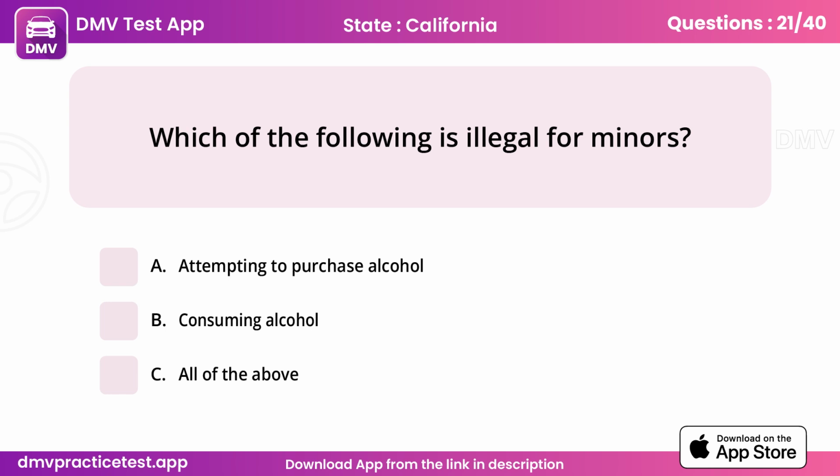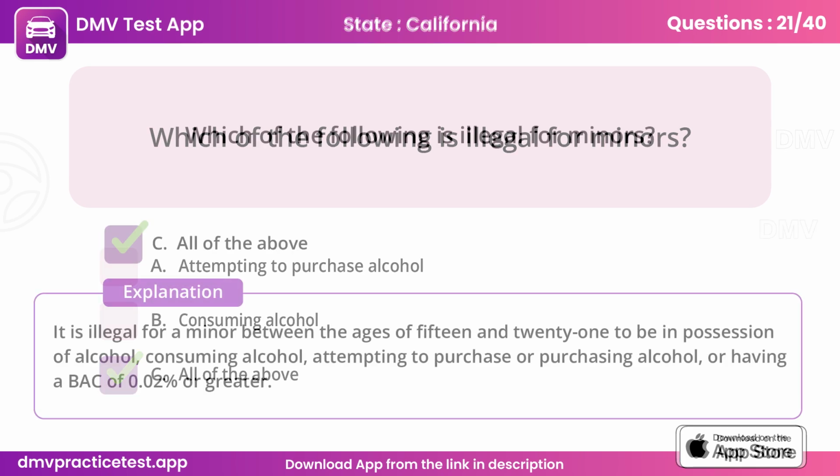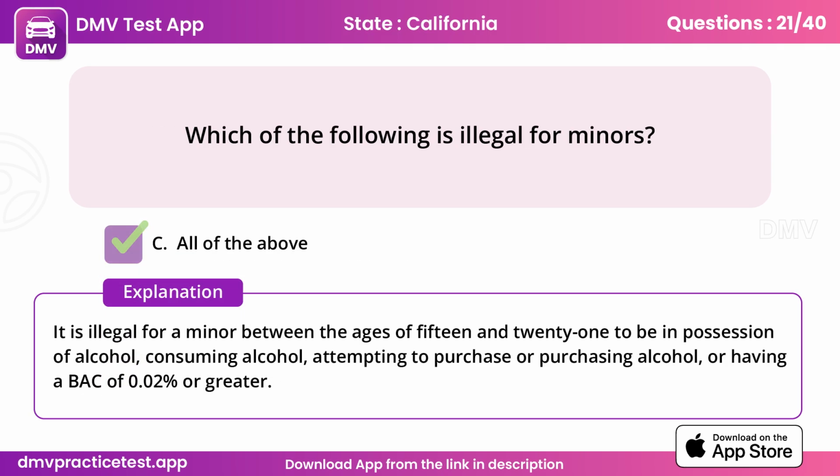Question 21. Which of the following is illegal for minors? C. All of the above. It is illegal for a minor between the ages of 15 and 21 to be in possession of alcohol, consuming alcohol, attempting to purchase or purchasing alcohol, or having a BAC of 0.02% or greater.